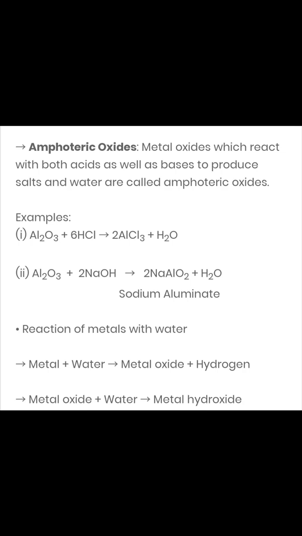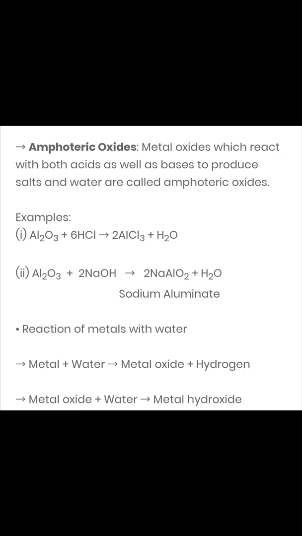Always remember that most metal oxides are basic in nature, but some are able to react with acid as well as with base. Such metal oxides are called amphoteric oxides.